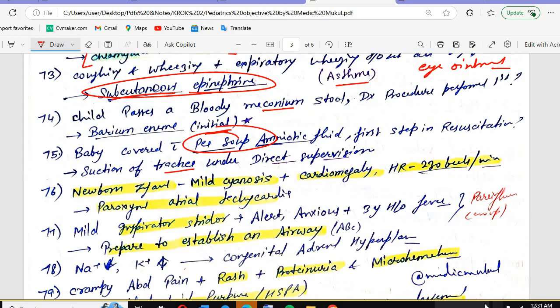Pea soup amniotic fluid. Simple one. Pea soup amniotic fluid.